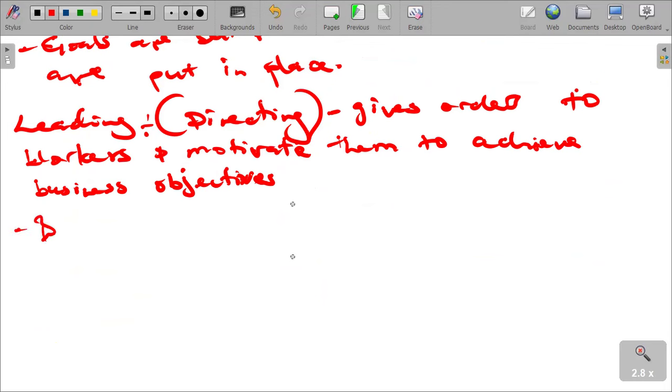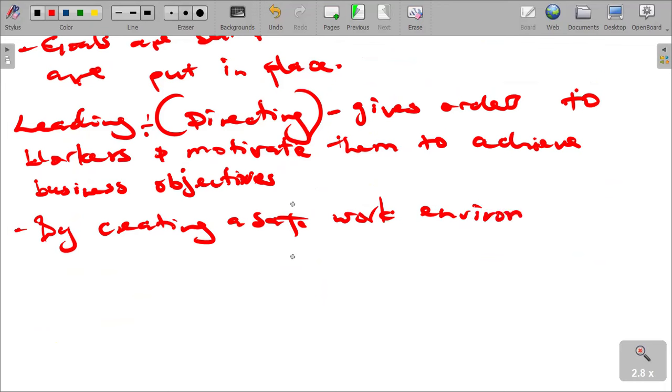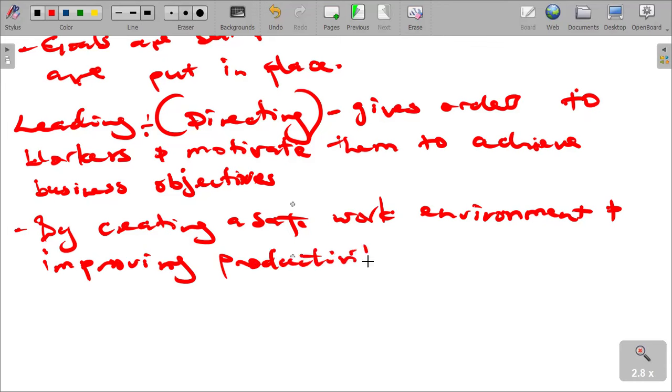By creating a safe work environment and improving productivity. That's what is happening in this case.